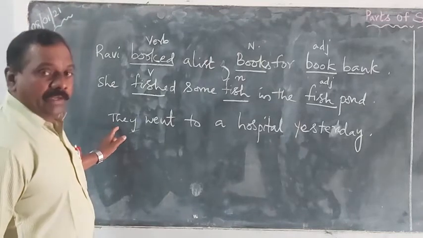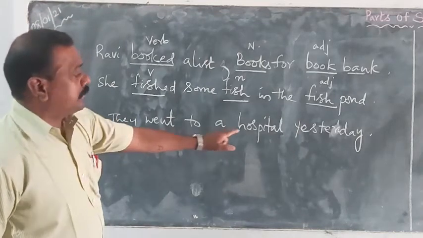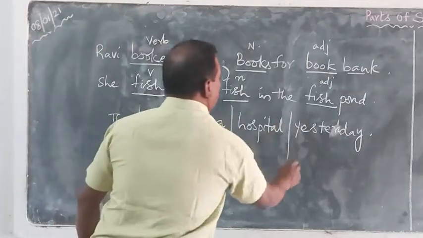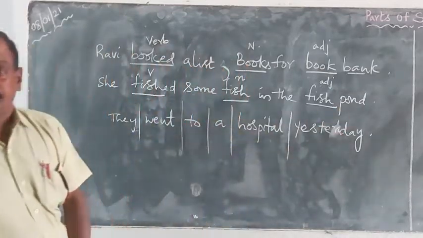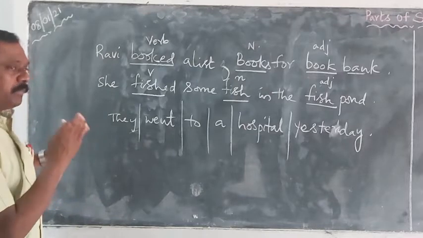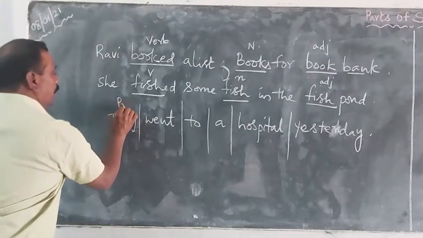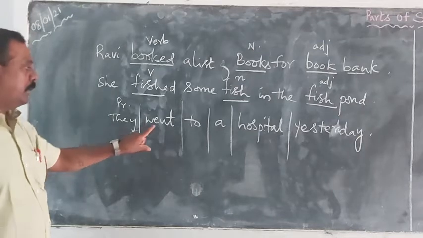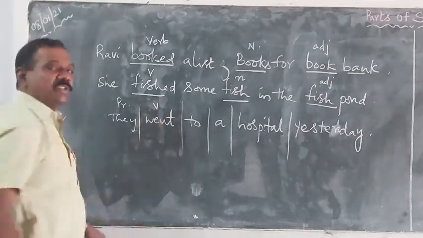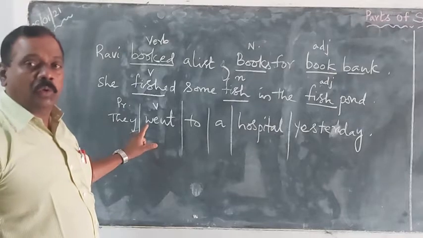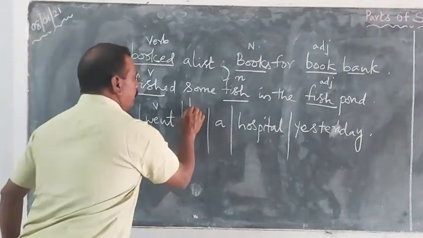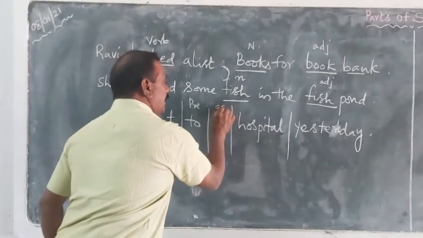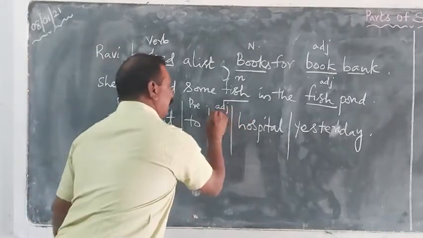So it is a sentence, it has 6 words. When you see, each word is one part of speech. This is a pronoun. Most of you know already. This is a verb, a past tense verb. Go, went, gone, going. This is a preposition. This is an article. It comes under adjective. Or you can write article.